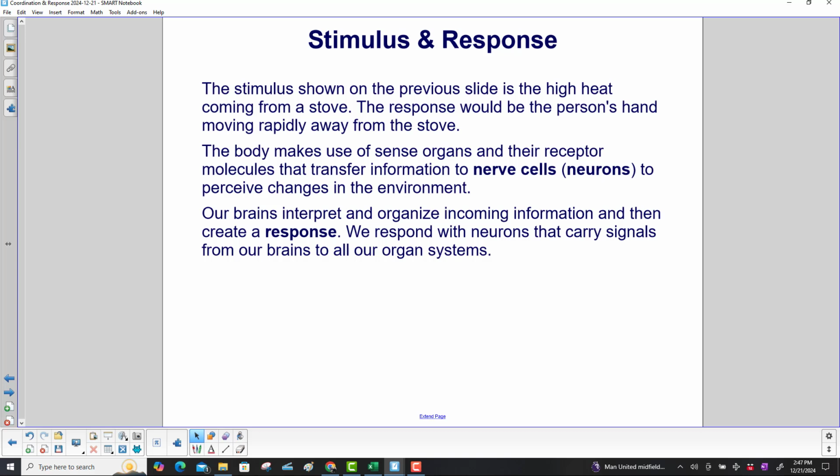The body makes use of sense organs and the receptor molecules that transfer information to nerve cells, also known as neurons, to perceive changes in the environment. Our brains interpret and organize incoming information and then create a response. We respond with neurons that carry signals from our brains to all our organ systems.